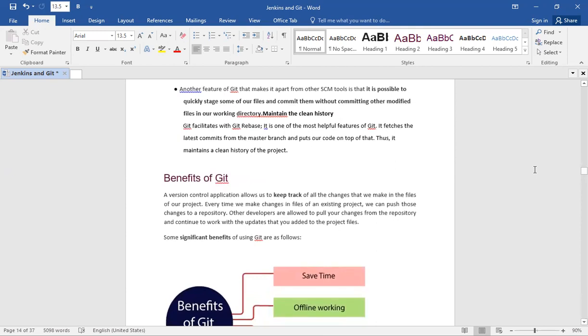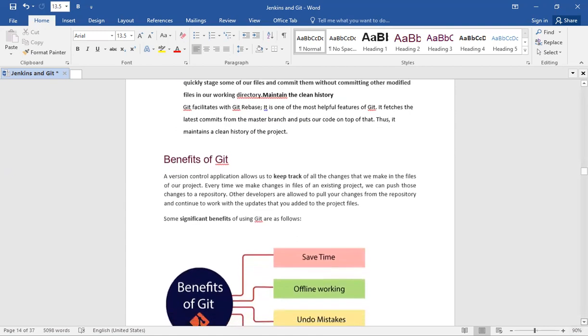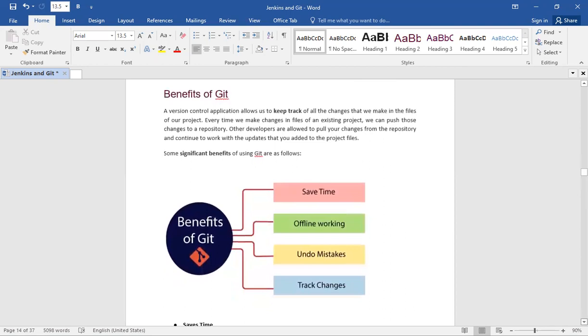And we are going to see the benefits of Git. A version control application allows us to keep track of all the changes that we make in the files of our project. Every time we make changes in files of an existing project, we can push those changes to a repository. Other developers are allowed to pull your changes from the repository and continue to work with the updates that you added to the project files.